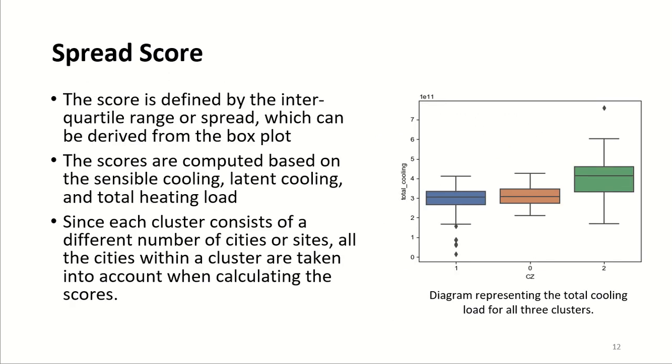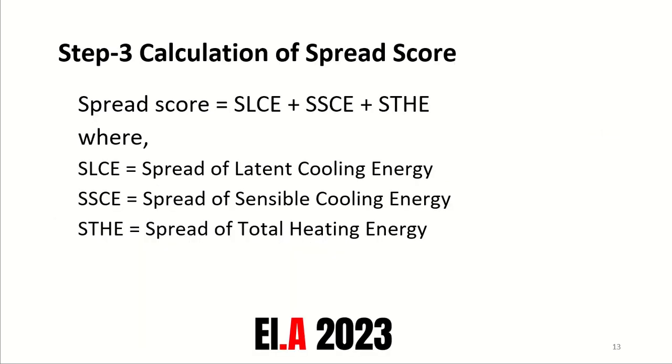Spread score. The score is defined by interquartile range or spread, which can be derived from the box plot. The scores are computed based on sensible cooling, latent cooling, and total heating. The total spread score is a summation of 3 individual spread scores, that is spread of latent cooling energy, spread of sensible cooling energy, spread of total heating energy.